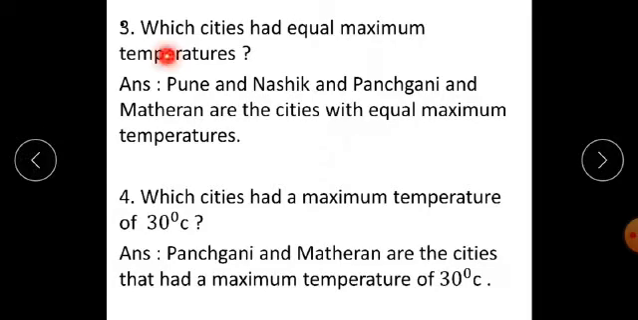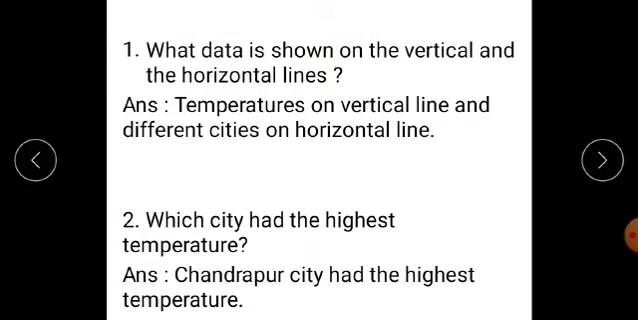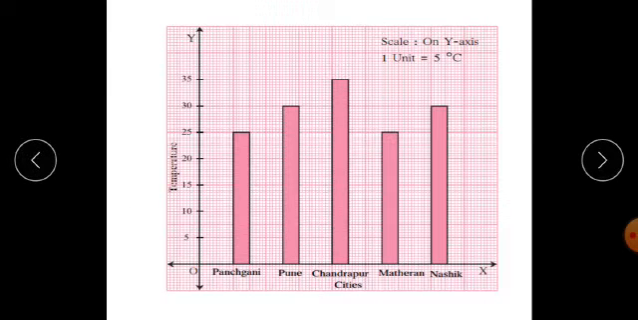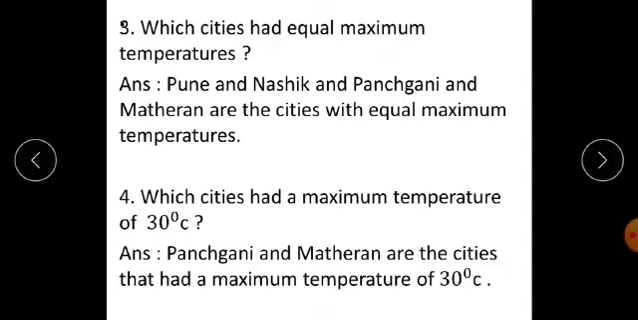Next question. Which cities had equal maximum temperatures? Students, if you look at the graph, there are two pairs of cities. First, Pune and Nasik are showing equal maximum temperatures of 30 degrees Celsius, and Panchgani and Matheran are also showing equal maximum temperatures of 25 degrees Celsius. Therefore, our answer is Pune and Nasik, and Panchgani and Matheran are the cities with equal maximum temperatures.